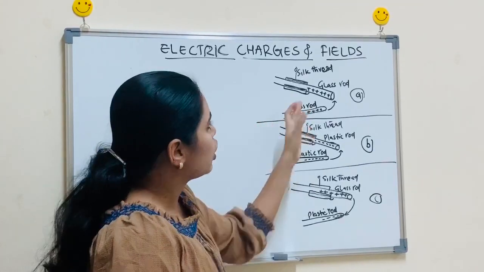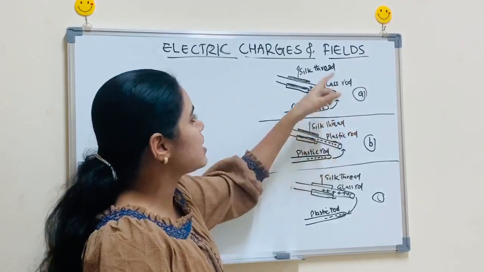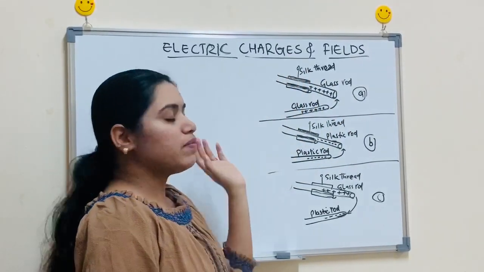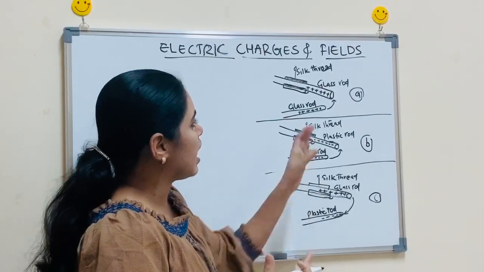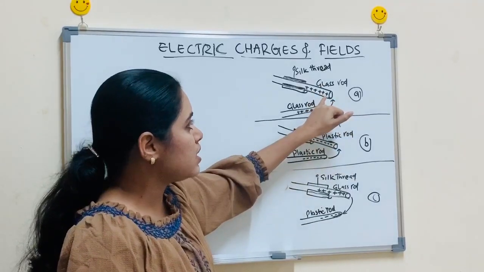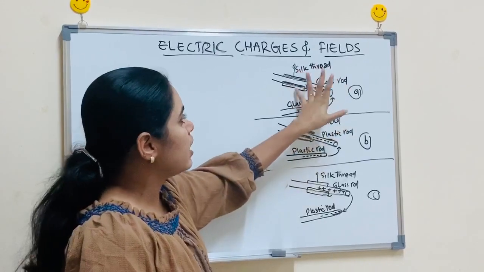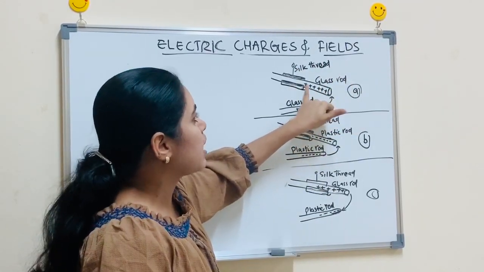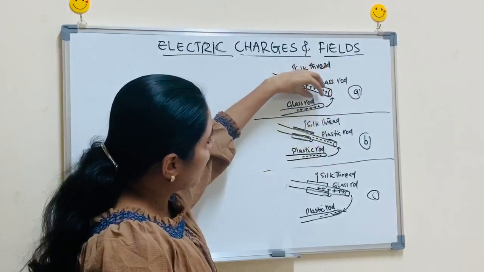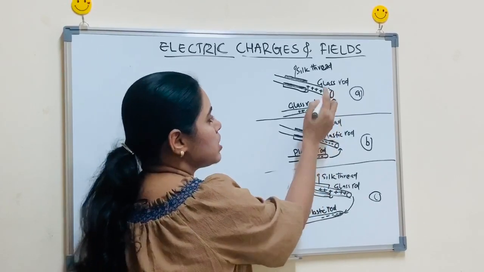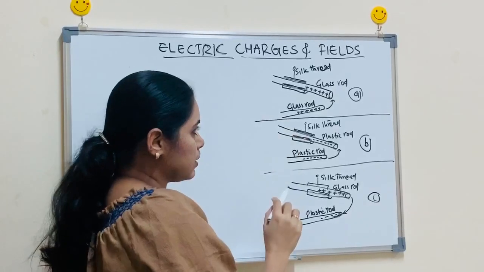Then what is happening? Due to this rubbing, some amount of charge from this glass rod is transferring towards the silk thread. And we know that a substance which loses electrons, a substance which loses charges, will always be positively charged, and the substance which gains the electrons is always negatively charged. Here in this picture you can see that this glass rod became positively charged, because some amount of charge is transferred from this glass rod to the silk thread.